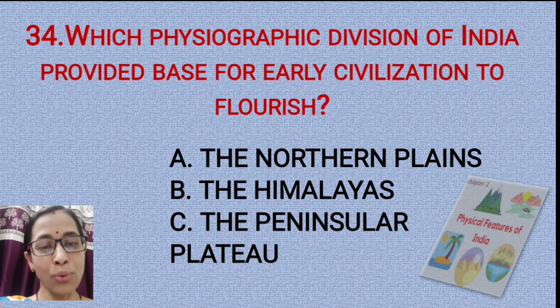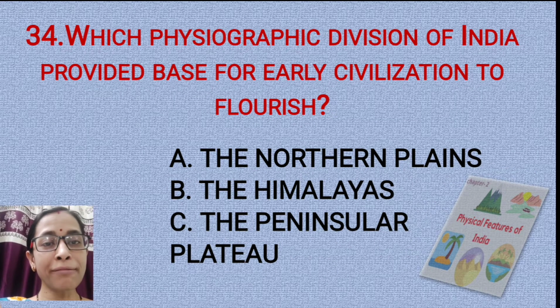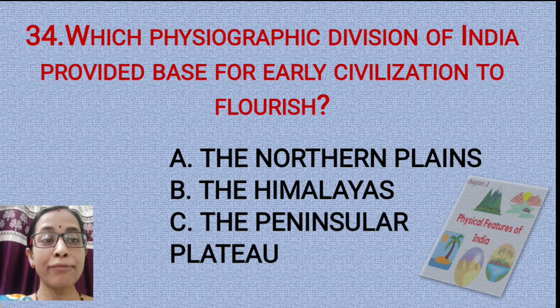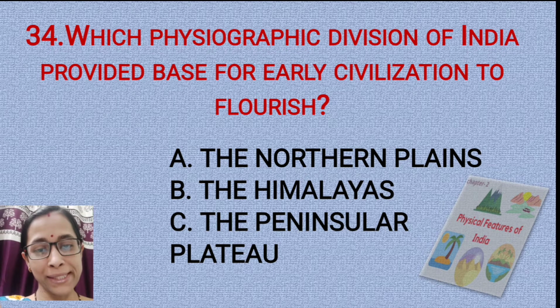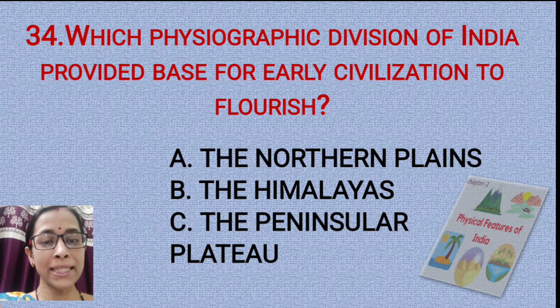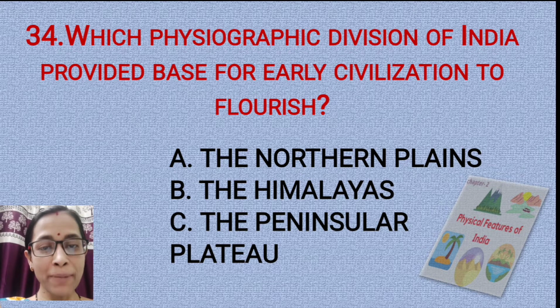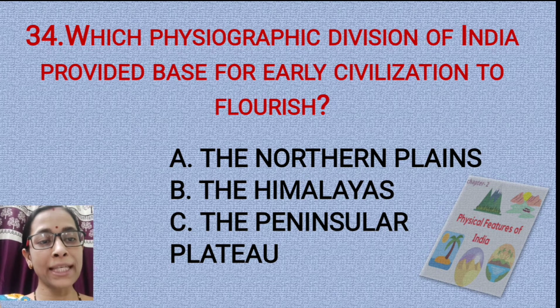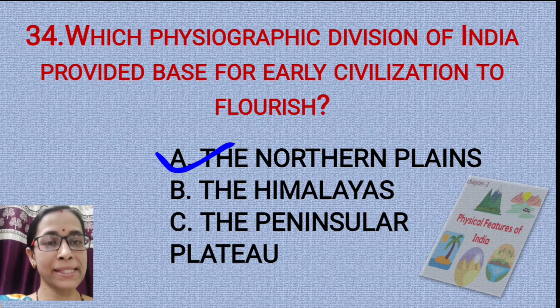Question number 34. Which physiographic division of India provided the base for early civilization to flourish? Is it the northern plains, the Himalayas, or the peninsular plateau? The correct option is the northern plains.